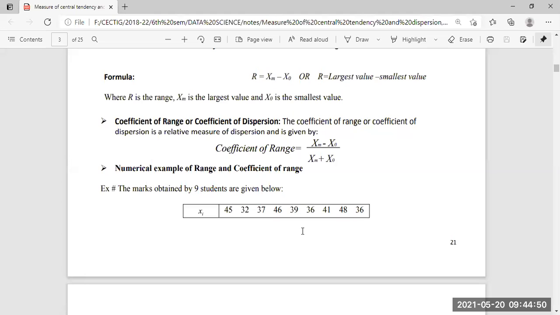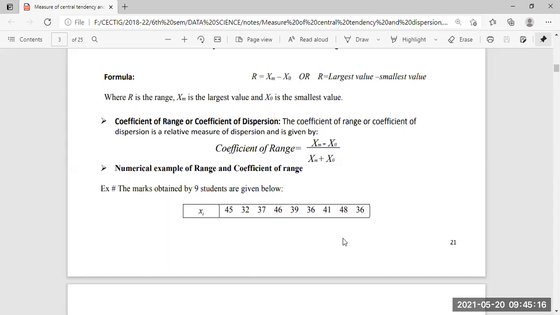Now we need to find the range. What is the minimum value present here? We can see the minimum value is 32. And what is the highest value? The highest value is 48. So the minimum value is 32 and the largest value is 48.